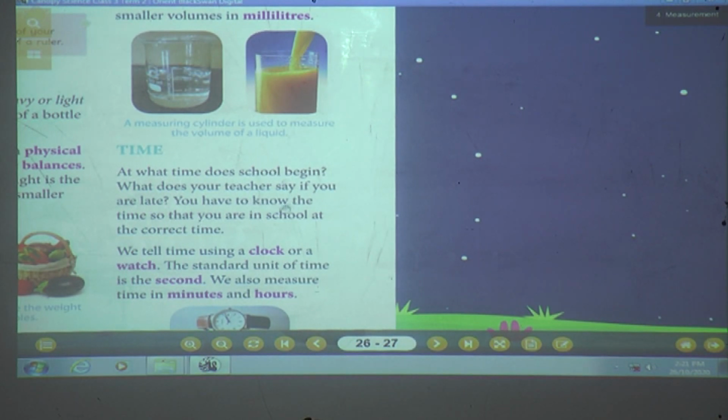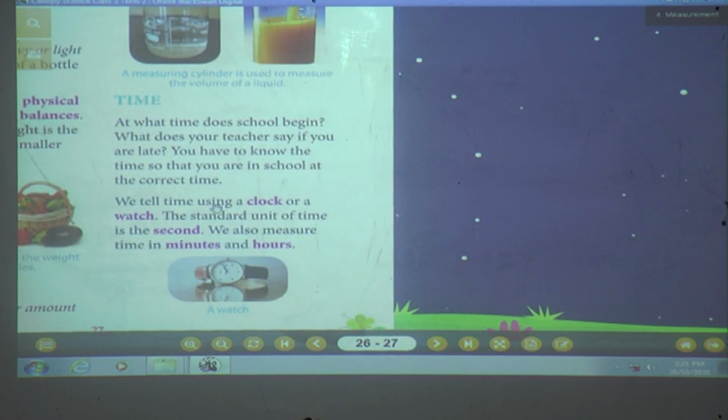Now, you have to know the time so that you are in school at the correct time. See, when you can come to school on correct time? When you know the time. So, you should know the time properly. If you don't know the correct time, how will you reach school on correct time? Not at all. So time is very, very important.